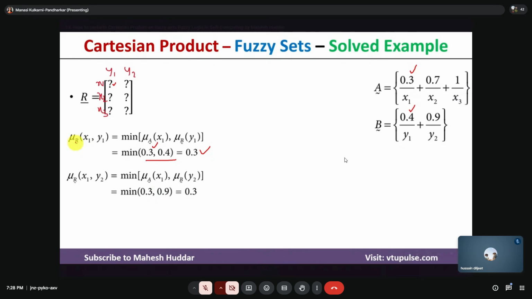What do you say, everyone? Easy. Just x1, y1. So check x1, y1, whichever is the minimum will come over here. Now tell me x1, y2. x1 is 0.3, y2 is 0.9. Whichever is the minimum, 0.3. Clear, everyone? Now x2, y1, x2, y2, x3, y1, x3, y2. Same like this, you are going to perform it. Is it clear now?